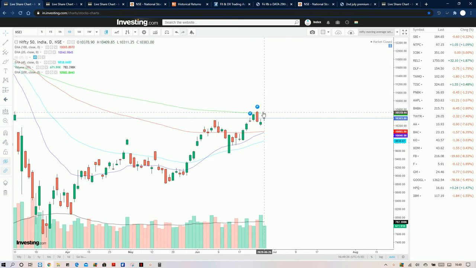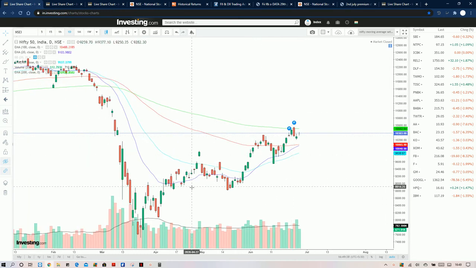the 200 EMA is acting as a resistance. So we need to look for one thing here. Previously EMA 40 was acting as a resistance, and from there it fell down, and with huge volume support it broke the EMA 40, and from there it tried to break the 100 EMA. From that also it fell back to EMA 20. Here also it fell back to EMA 20. Here also it fell back to EMA 20, and from that it should move upside to break this EMA 200